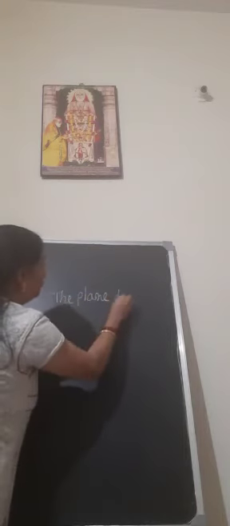For example, I am going to write one sentence for you. The plane, plane means aeroplane, took off at 8 a.m. So, what is this preposition showing here? It shows the plane took off at 8 a.m. So, what does it tell us? It tells us the plane has already taken off. That is called at. At is a preposition.